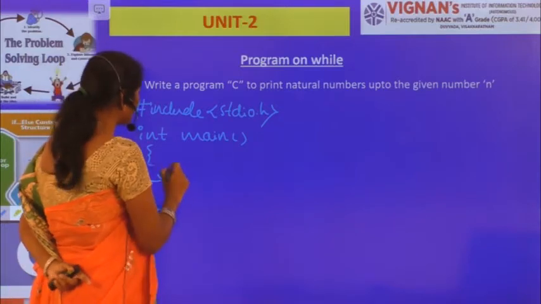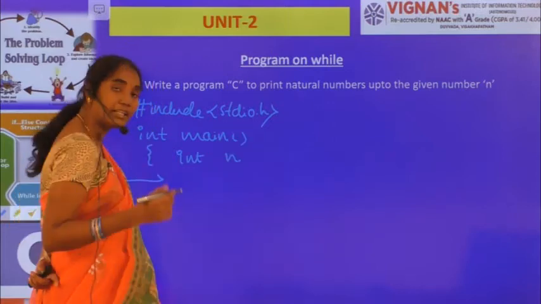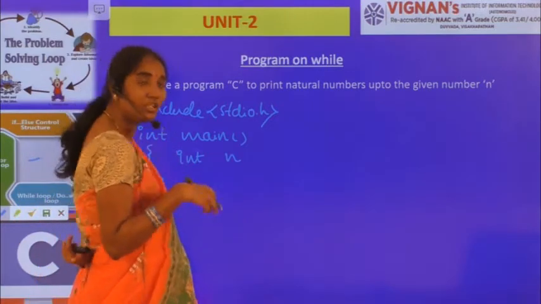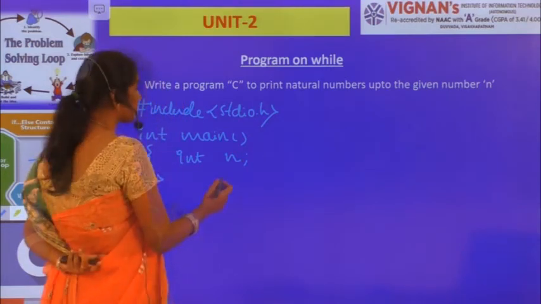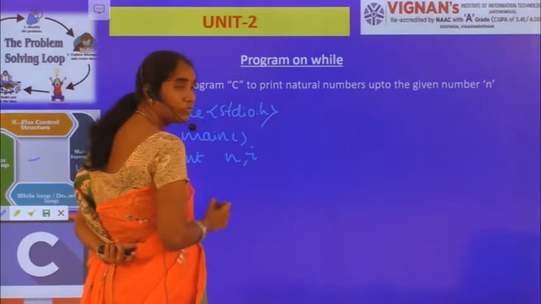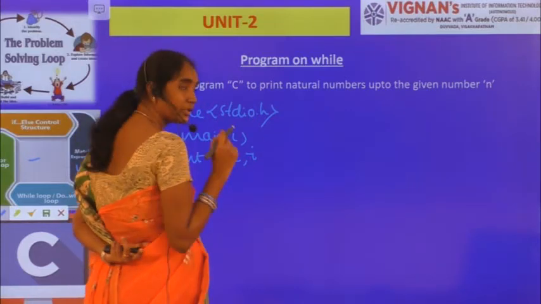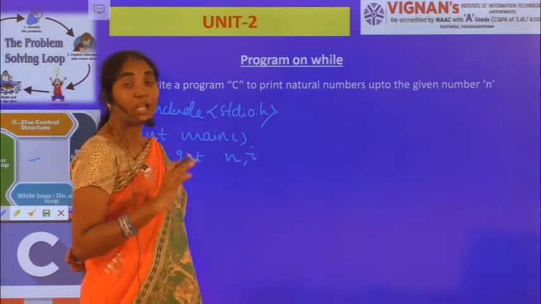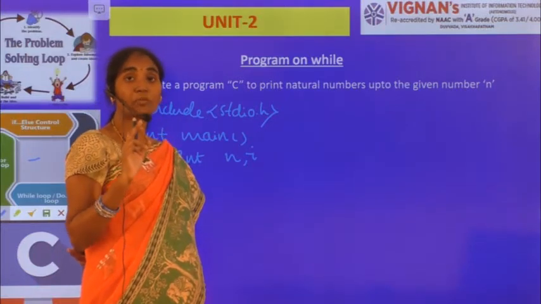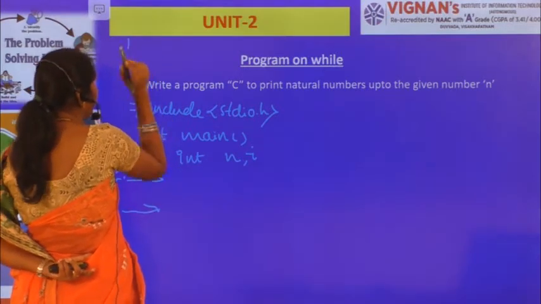So for that here I'm writing int n. n is for reading the data from the user, right? Also one more variable I require, a loop variable, which is i as a loop variable or iterative variable, whatever you prefer, you can give a loop variable name. Now here your i should begin with 1. Why? Because your natural numbers start from 1, right?